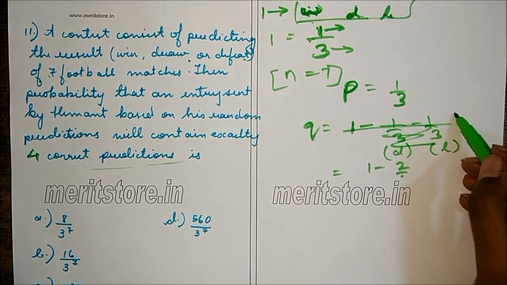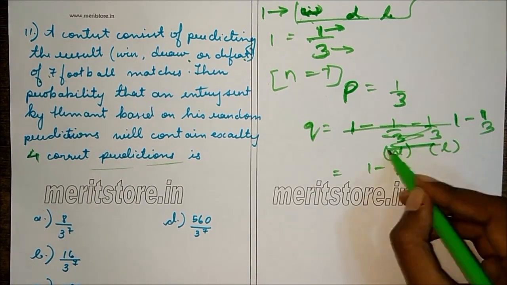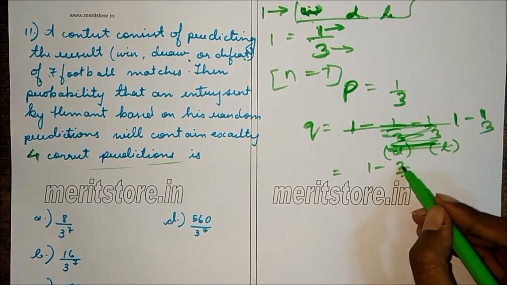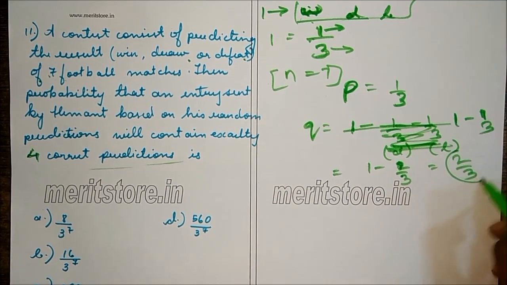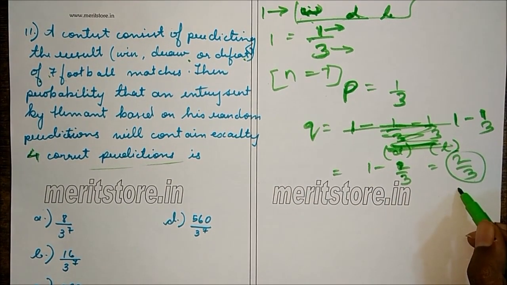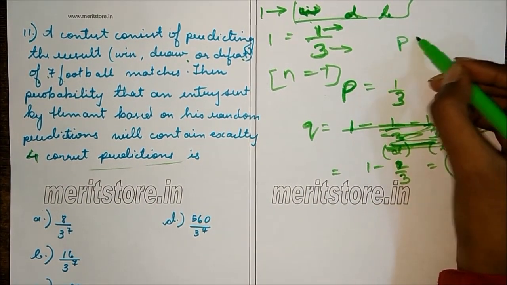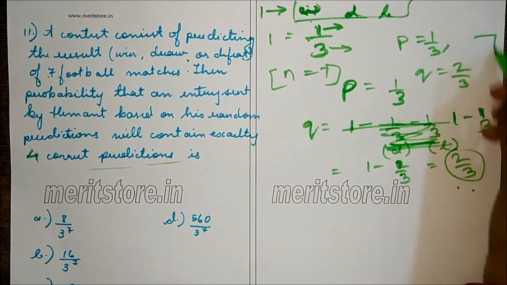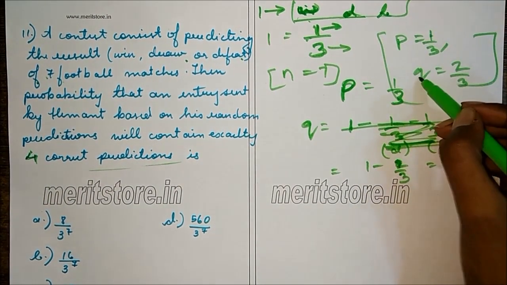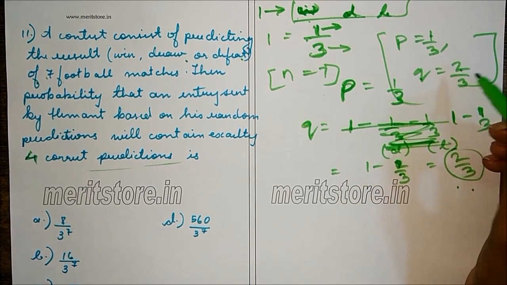This will be 1 minus the probability of winning. So this will be 1 minus 1 by 3, which is 2 by 3. So this includes the probability of drawing and losing, and not winning. So P will be 1 by 3, Q will be 2 by 3. P is the probability of winning and Q is the probability of not winning. That is, the team will either lose or draw.